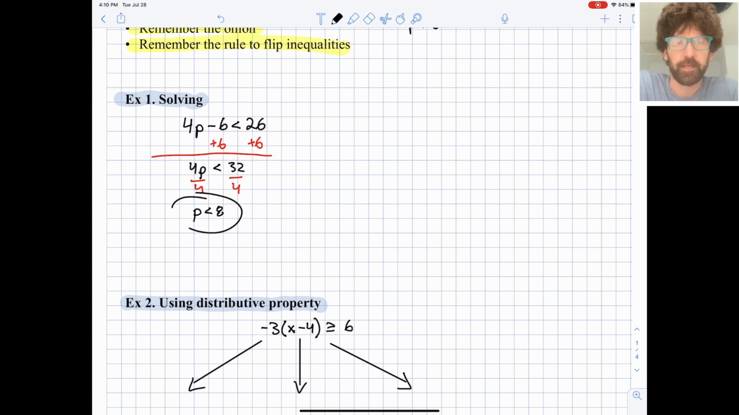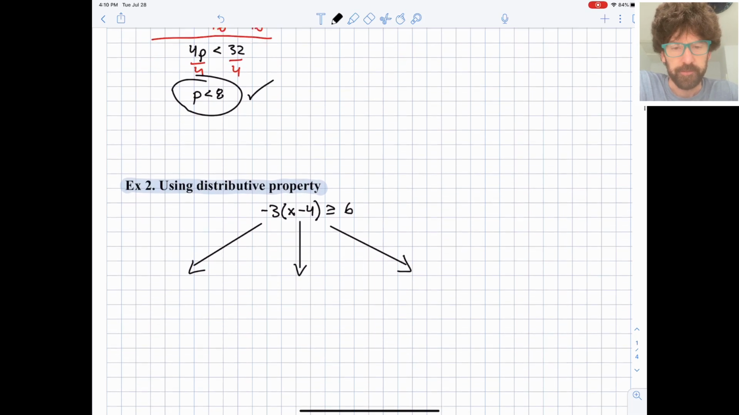And as a way of plugging in an extreme value, another option you could do is plug in a 0 if 0 fits. And here 0 is less than 8, so that's an easy thing to plug in. So 4 times 0 minus 6 equals negative 6. Is that less than 26? Yeah, it is. It checks out. Okay, so we did it correctly.